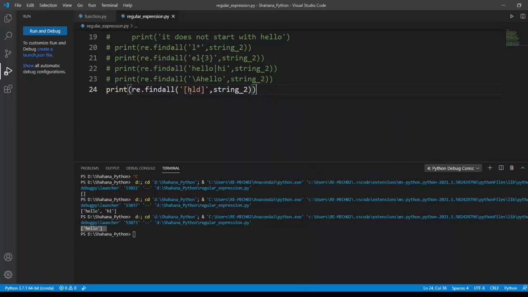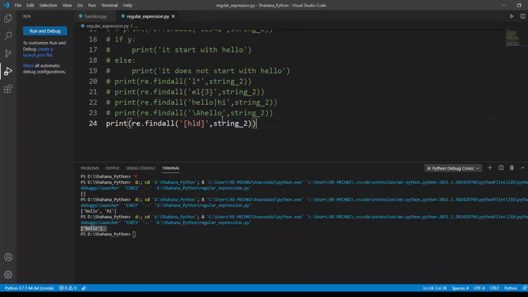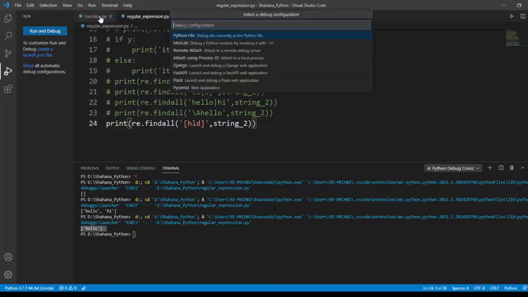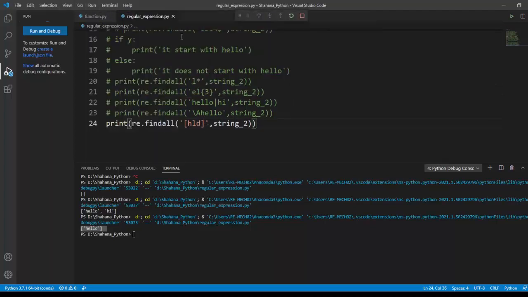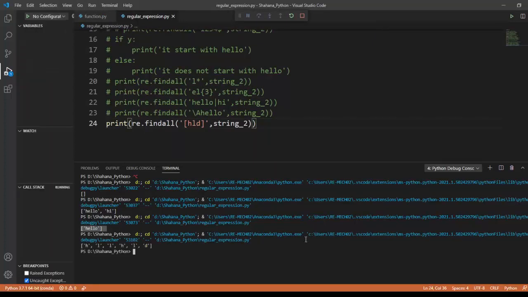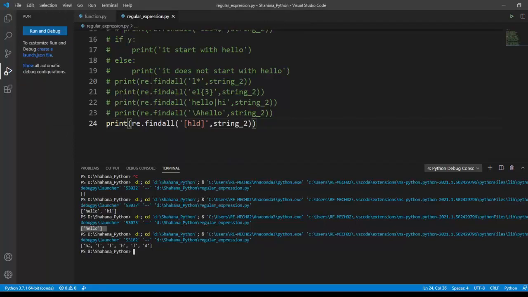I'm trying to see how many H, L and D are present in the string value. We have seen the number of H, L and D present in our string as per their position. This method is called a set, set type of regular expression.